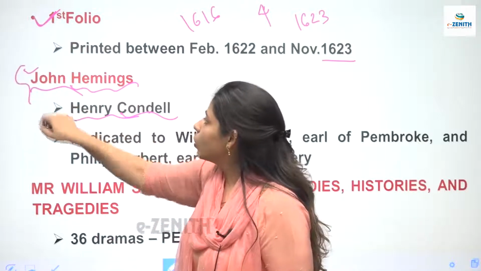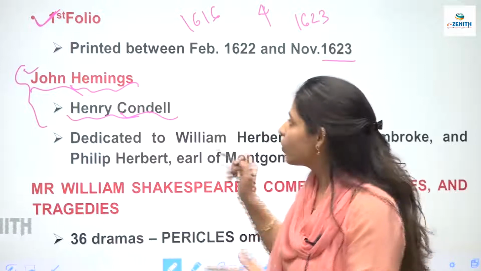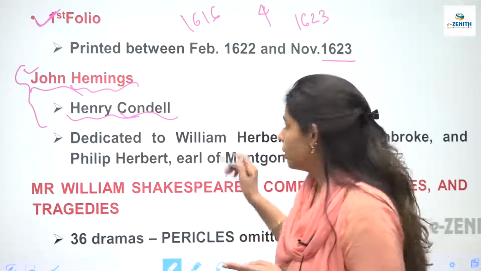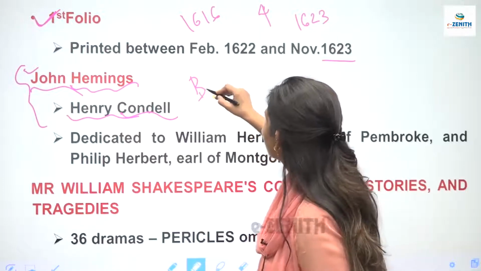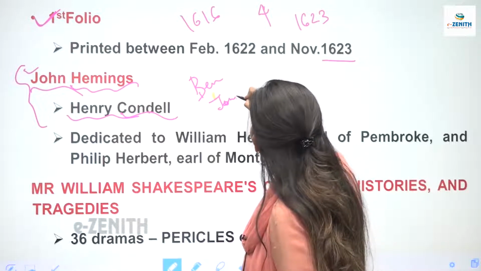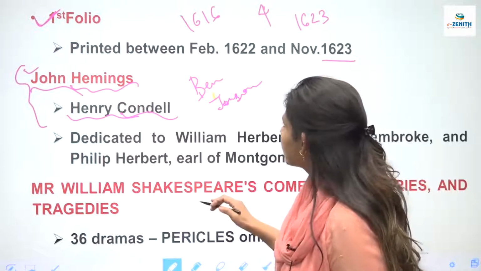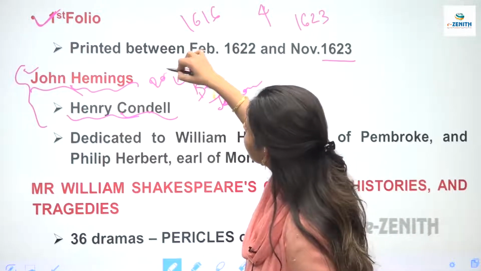So इन 2 लोगों ने क्या किया था? फर्स्ट फोलियो को पब्लिश करवाया था. And this first folio also had a poem by Ben Jonson. Here it is not mentioned, so please note it down in your copies. Ben Jonson, right? So Ben Jonson's poem was also published in the folio.